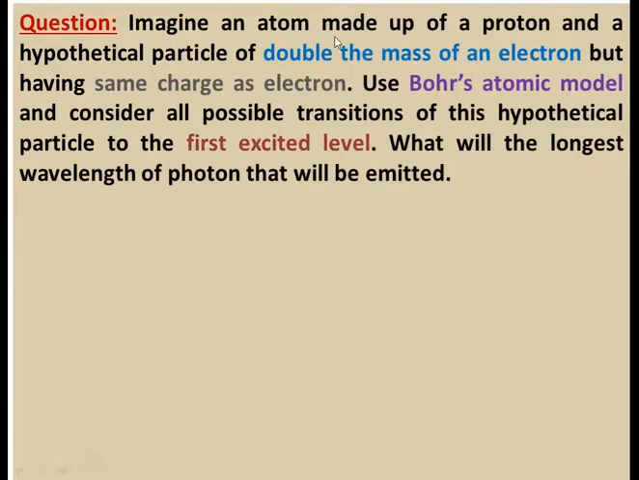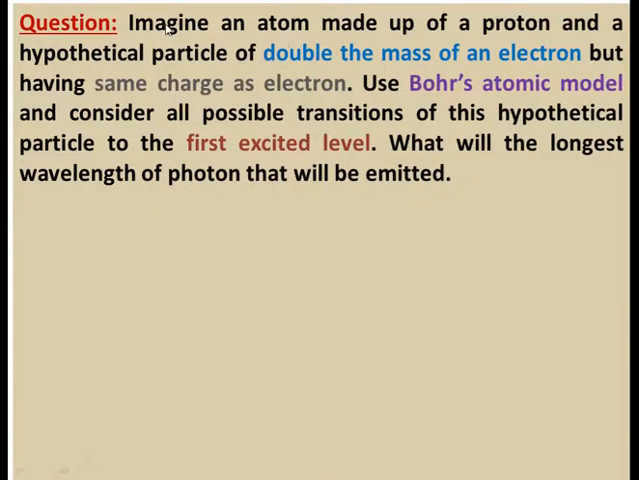Imagine an atom made up of a proton and a hypothetical particle of double the mass of an electron, but having the same charge as an electron. Use Bohr's atomic model and consider all possible transitions of this hypothetical particle to the first excited state or level. What will be the longest wavelength of a photon that will be emitted?